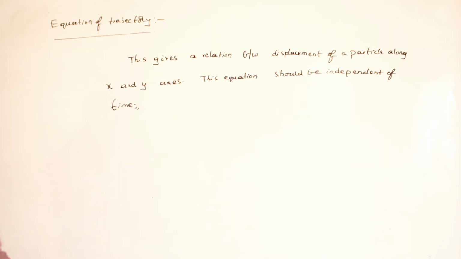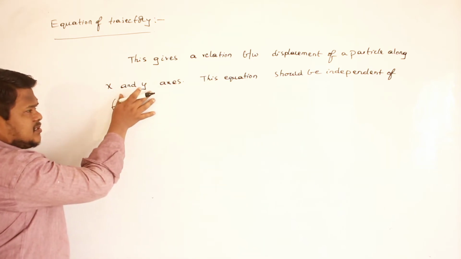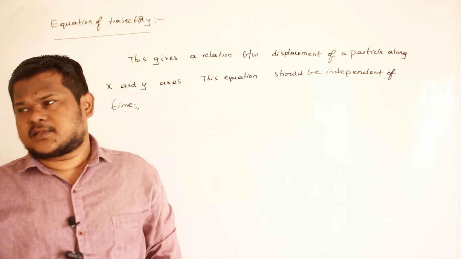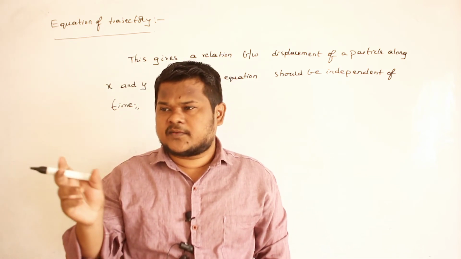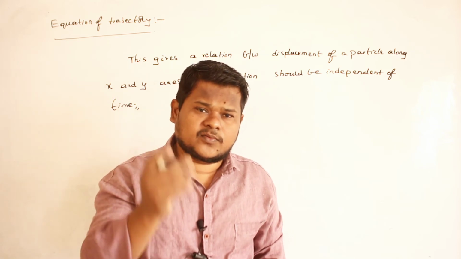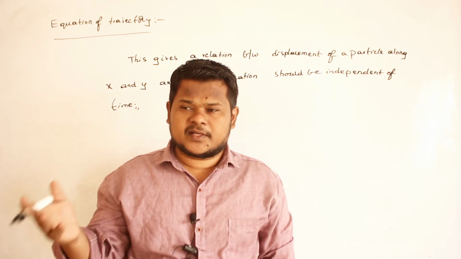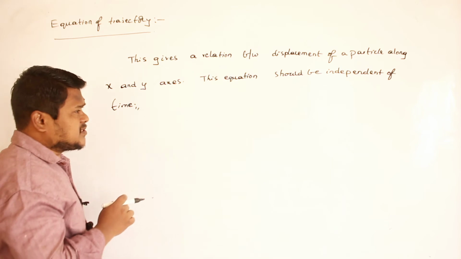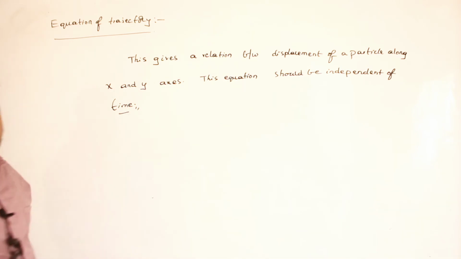So what do you understand here? It gives a relation between displacement of particle along x-axis and y-axis. For example, if a particle is moving along x-axis, it is also moving along y-axis. So I want to write a relation between x and y. It means how x is changing with respect to y, or how y is changing with respect to x. So the relation between x and y is nothing but equation of trajectory. Clear now? So in this equation of trajectory, what should not be present? Time should not be present. Time should be absent.